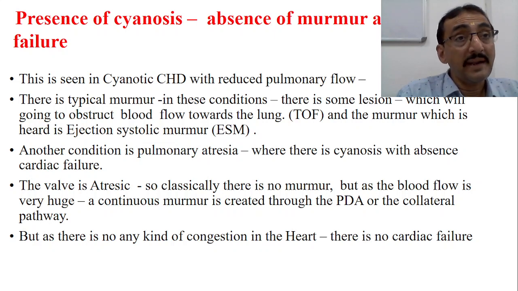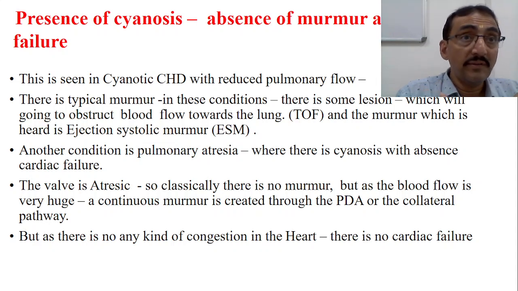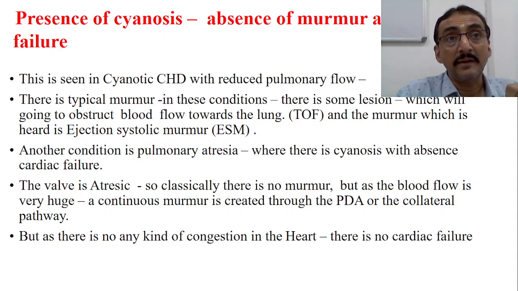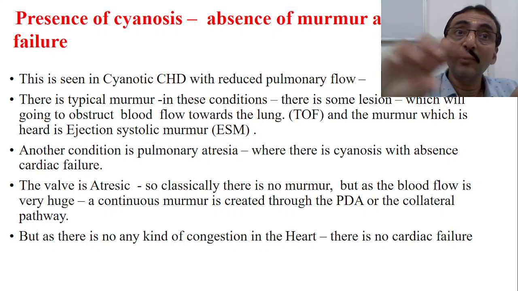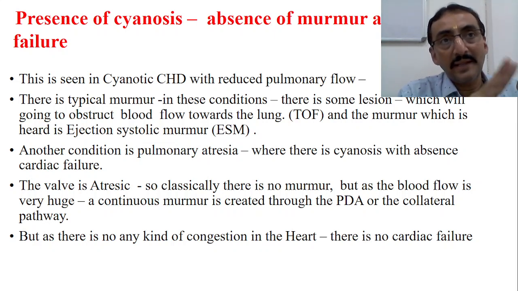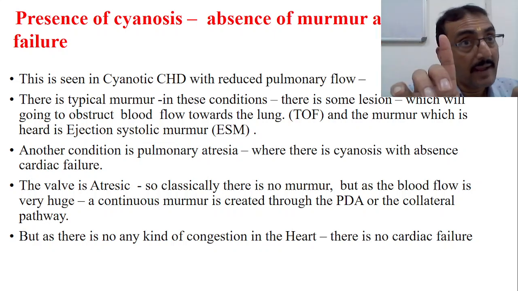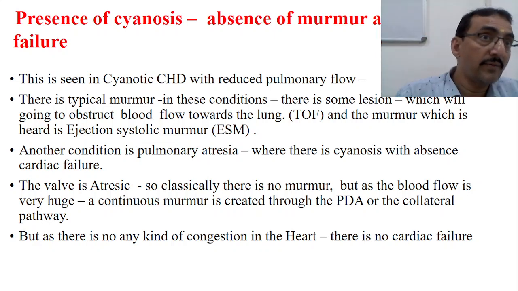But as there is pulmonary atresia, in infants or newborns, the blood which is collected in the right ventricle now takes the route of the ductus, the PDA, patent ductus arteriosus. So the PDA reopens, and the PDA murmur starts. Otherwise, it is not the murmur of the particular lesion. Because of the PDA, a continuous murmur can be seen. So these are the two conditions where cyanosis will be there in the early part, but there is no congestive cardiac failure and no murmur of the original lesion. The murmur can be heard because of other reasons.